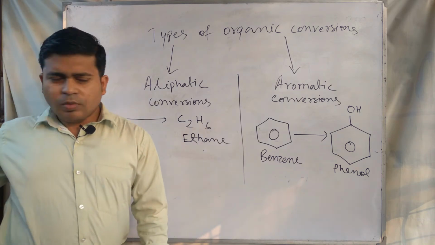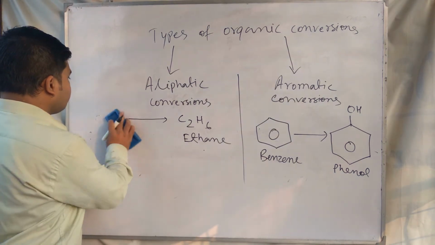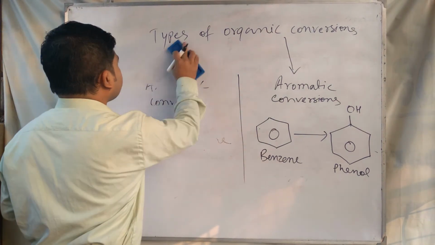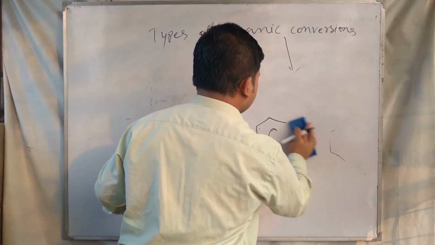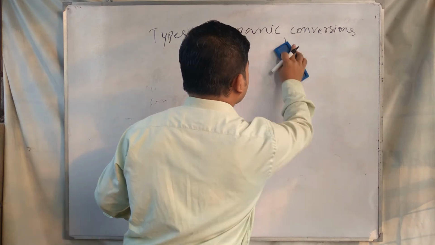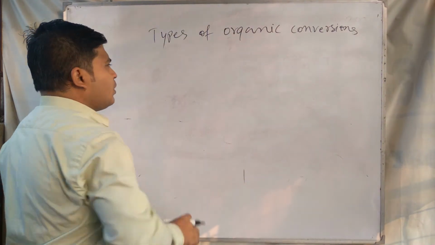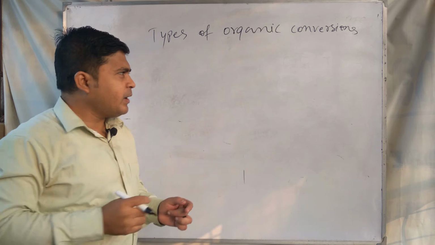And next we have to understand aliphatic conversions.